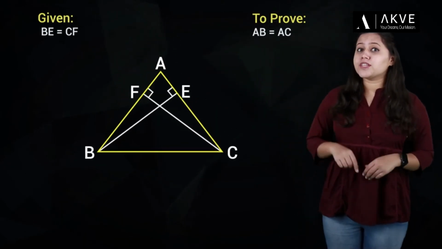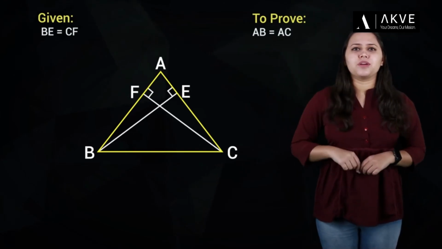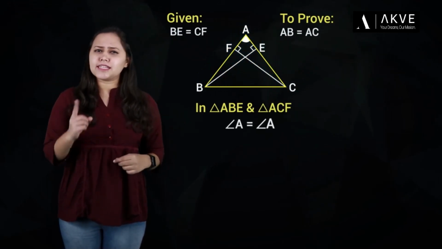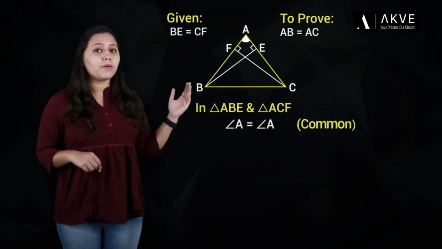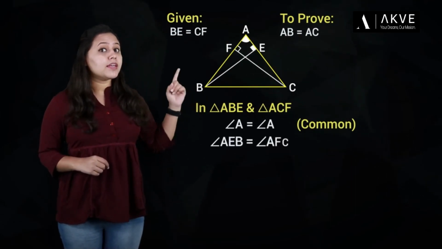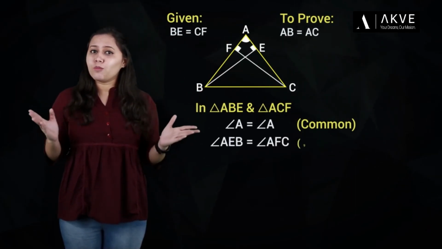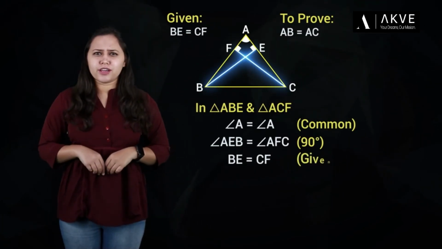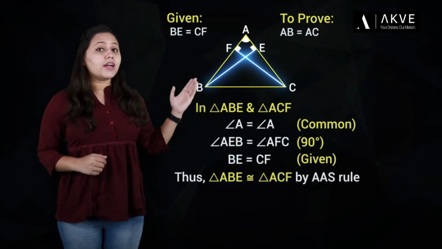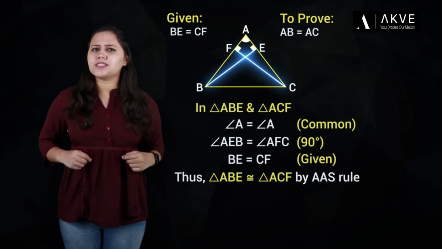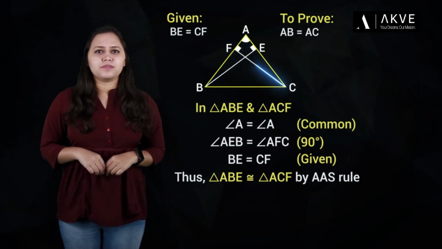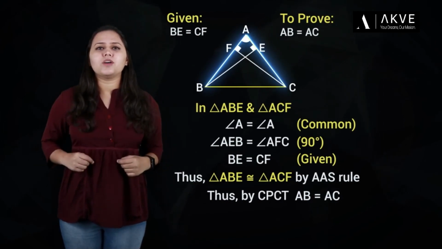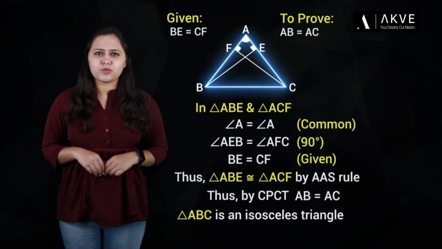Guys, we can prove the same by using AAS rule. Like in triangles ABE and triangle ACF, angle A is equal to angle A because it's the common angle. Angle AEB is equal to angle AFC because both are right angles. And BE is equal to CF. It's already given. So we can say that triangle ABE is congruent to triangle ACF by AAS rule. Thus, by CPCT, AB is equal to AC. Or in other words, triangle ABC is an isosceles triangle.